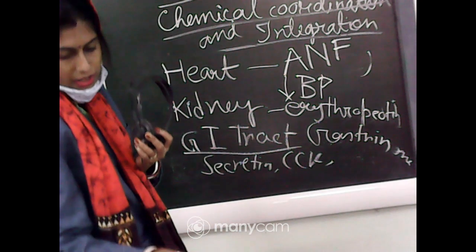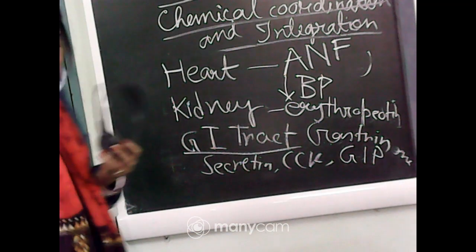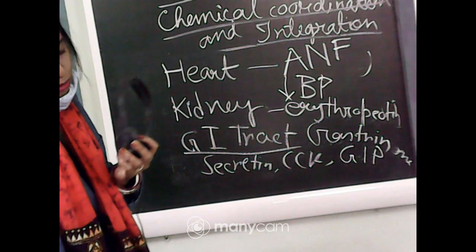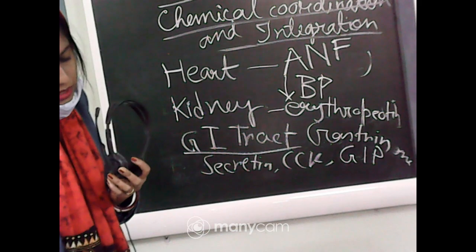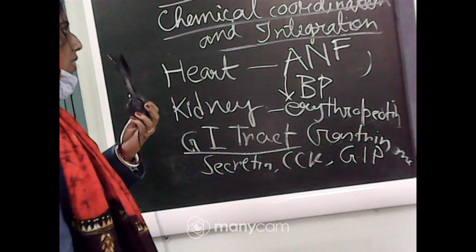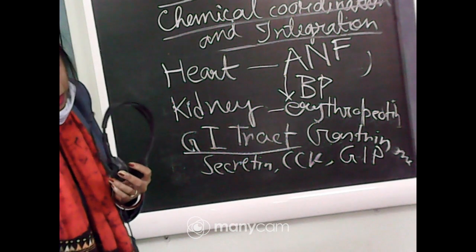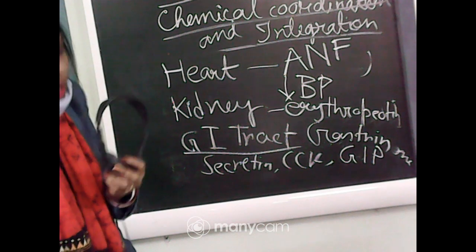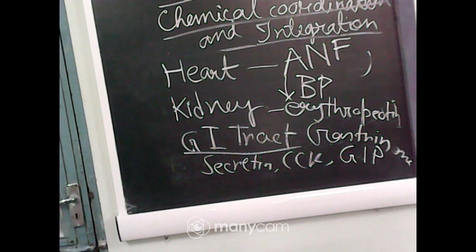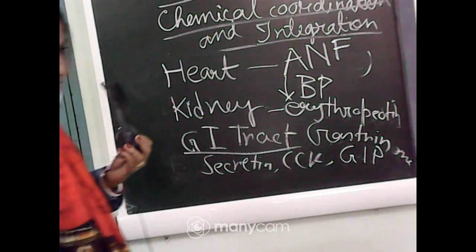Gastrin, secretin, CCK and GIP. Now I will discuss all four. First, what is the full form of CCK? Cholecystokinin. And what is the full form of GIP? The full form of GIP is gastric inhibitory peptide.